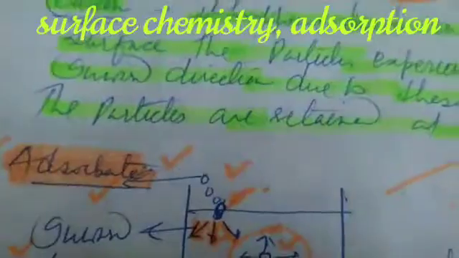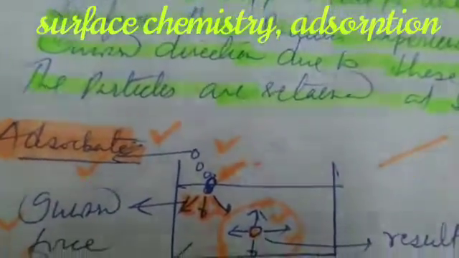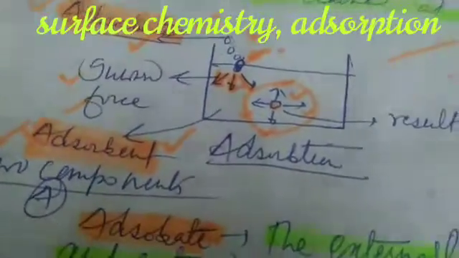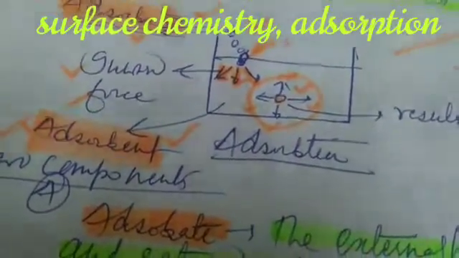So adsorbate, the external particles which are retained at surface, is called adsorbate, whereas the surface on which adsorption takes place is called adsorbent.